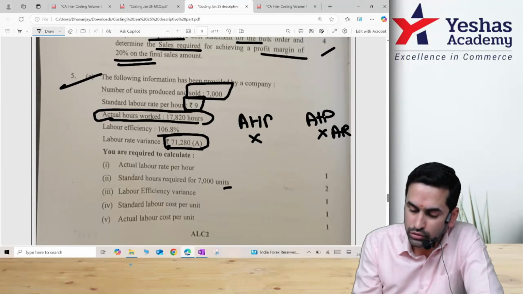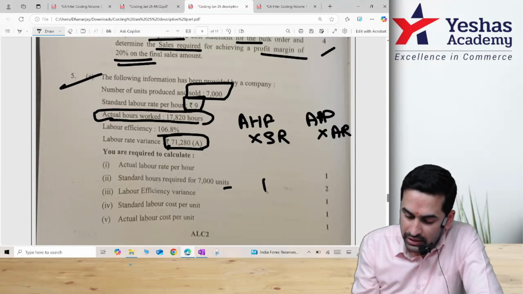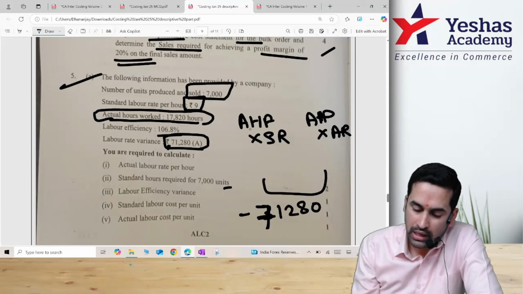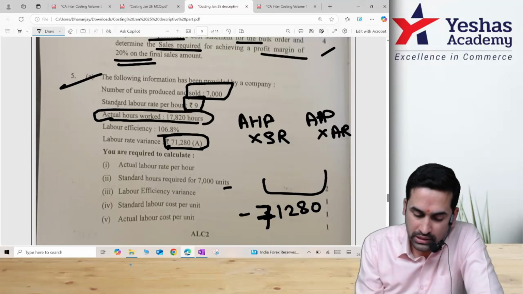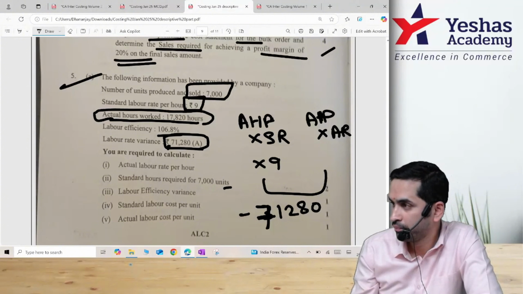Actual hours paid here also, correct? Into standard rate. And they are saying this difference is 71,280. They are saying adverse. If it is adverse, then it has to be minus. And which number do we know? Standard labor rate is 9 rupee. That means into 9 I know.